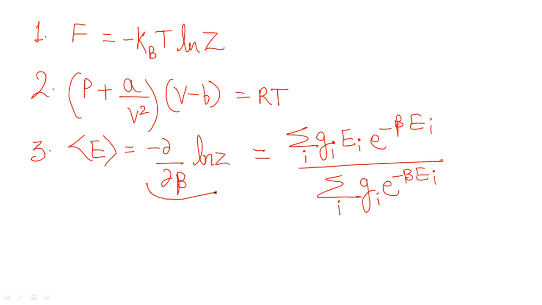Either write this or write this, but it's good to know both. Why? Because if you are familiar with both the expressions, then whatever they give you, if they have given you the partition function Z, you can directly use the first formula. If they have provided information about the different states' energies, then you can go for the second formula. So it depends on what kind of information they have provided, and accordingly you will take your steps to get the final answer for that question. It's good to know both the expressions.